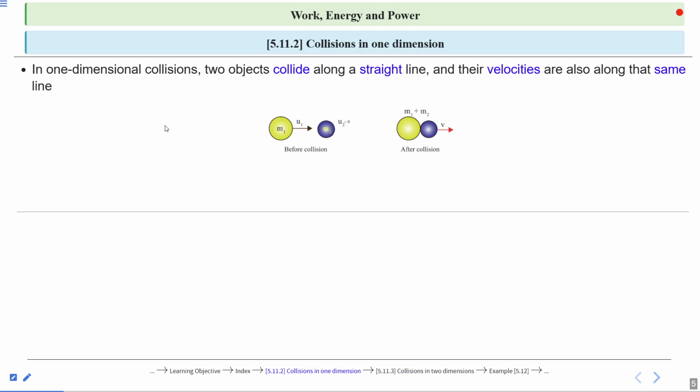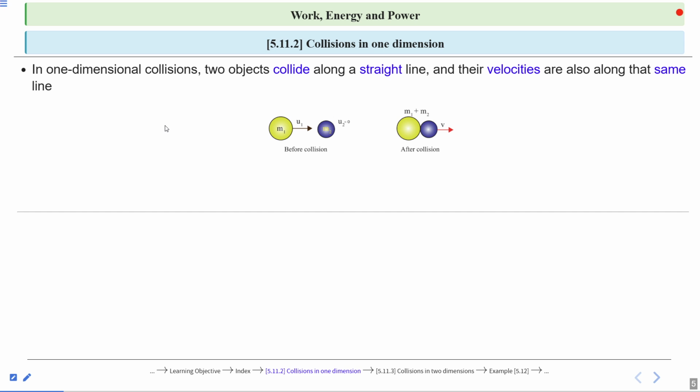Collisions in one dimension. Imagine one ball rolls straight and hits another ball in front of it on a smooth track. A car bumps into a truck directly from behind.